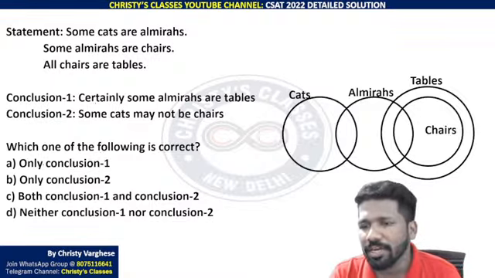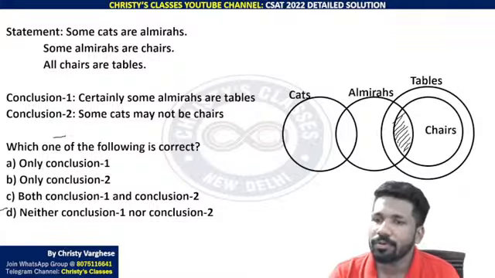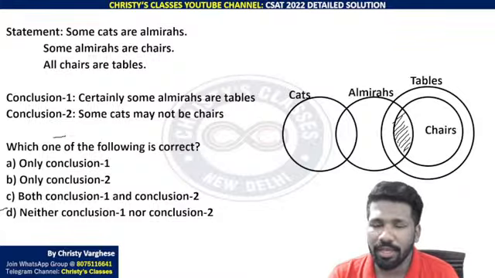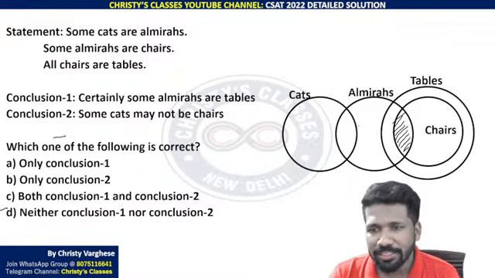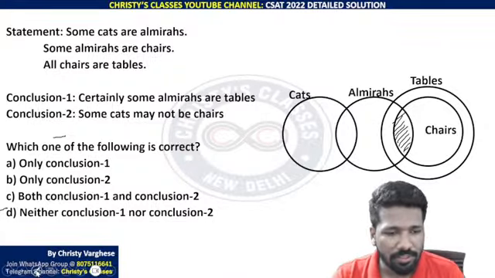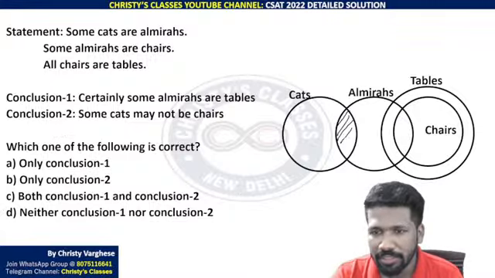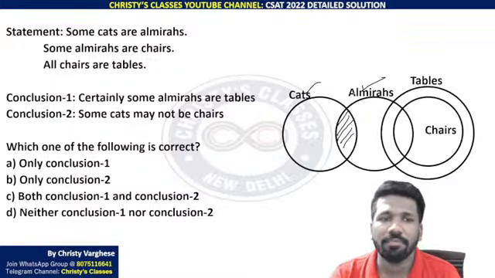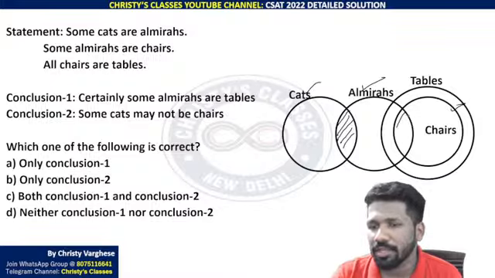Some cats are almiras. So cats and almiras should have an intersection. Some x or y, this is an easy way to represent, I told you. So cats and almiras are having an intersection. Sorry, some cats are almiras. So the first sentence is representing this intersection. So cats and almira circle can be drawn like this. Some almiras are chairs. Almiras and chairs can be drawn like this.